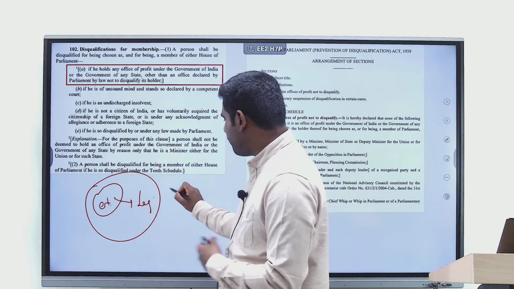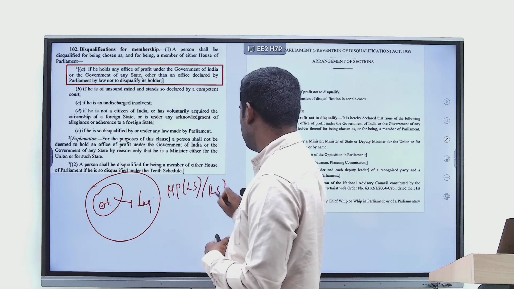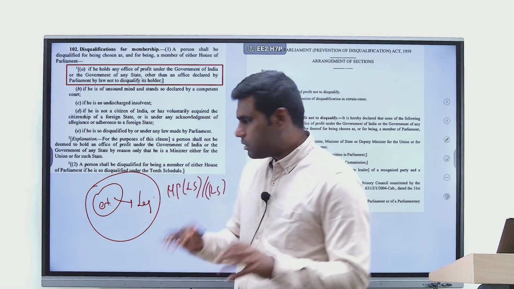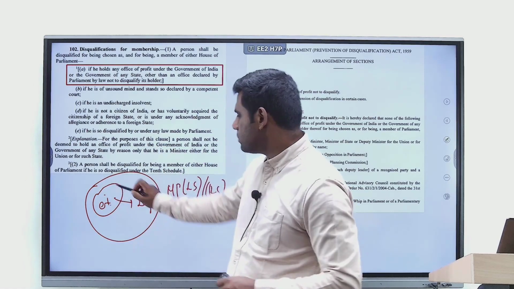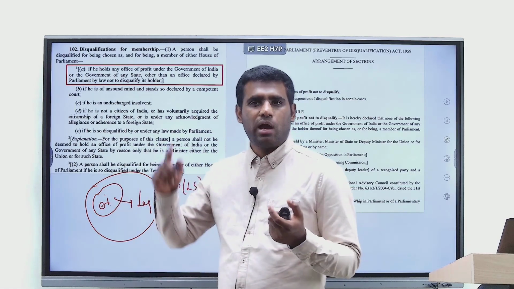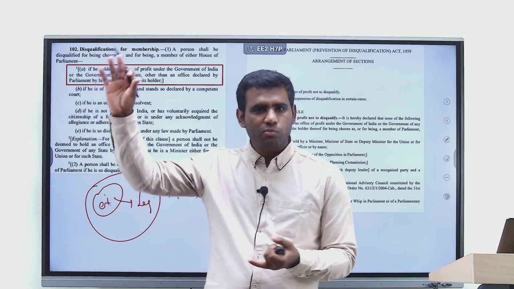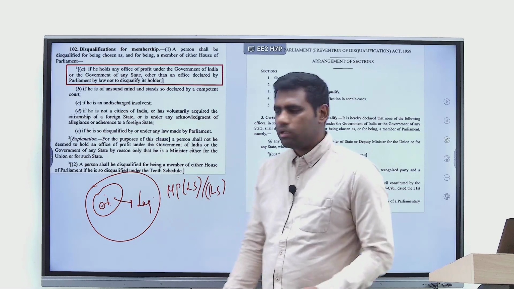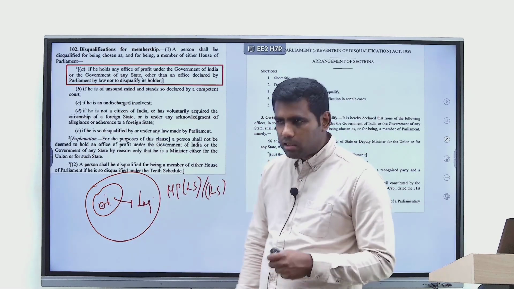So as a member of Parliament, as an MP of Lok Sabha or Rajya Sabha, my work is to ensure that the government, Modi ji's government, is held accountable. How? I have to ask very tough questions against the government. I have to pass a no confidence motion against the government, right? That's the way the legislature holds the executive accountable, right?